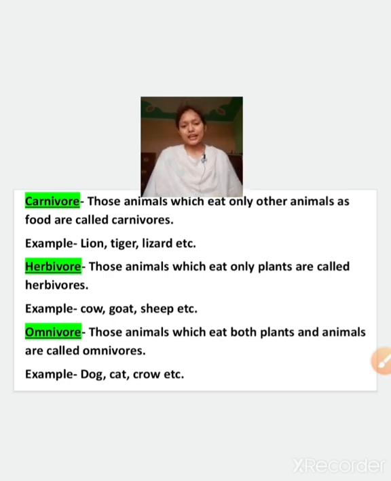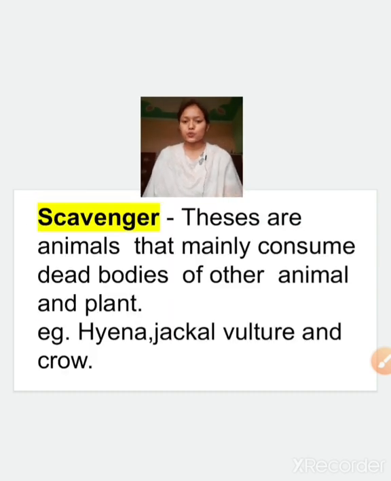Besides these main ones, there are two more categories. The first one is scavengers. So what are scavengers? Scavengers are animals that mainly consume dead bodies of other animals and plants. They will not hunt anyone. They will eat the leftover food of other animals.